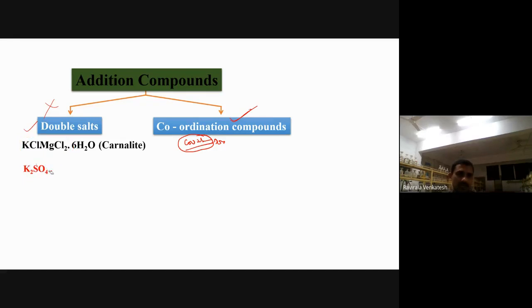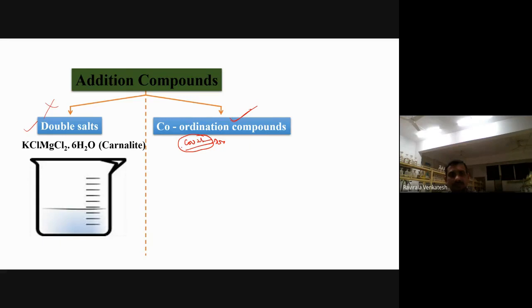Now take examples. One is carnallite, the other is alum. Both are examples of double salts. Now let me take some diagram here. I have taken KCl, MgCl2 and water. Now what happens here? After dissolving in water, they are turning into ions. So therefore they are called double salts. Now what about the coordination compound here?